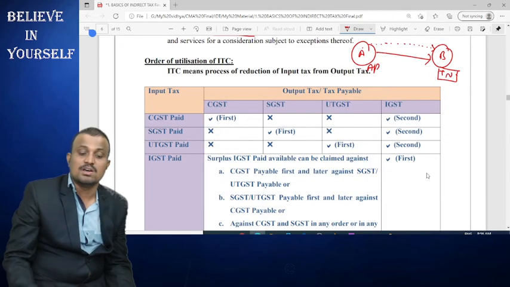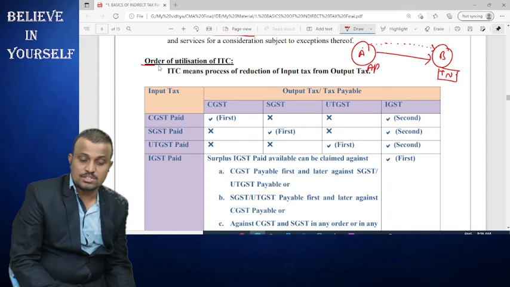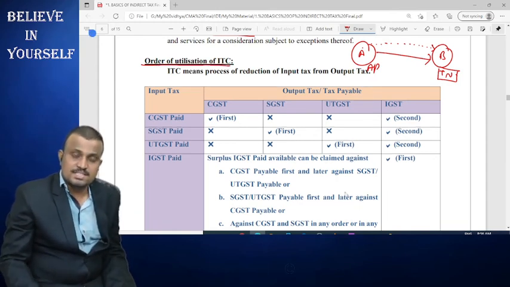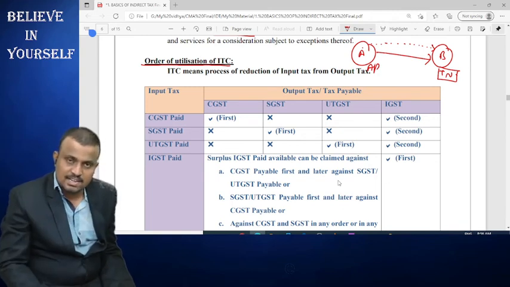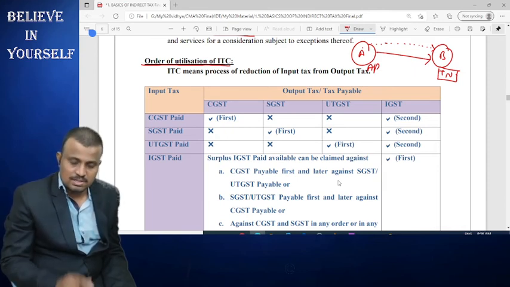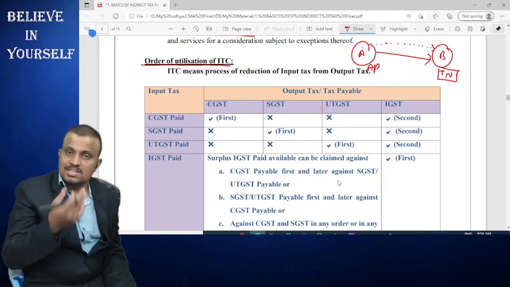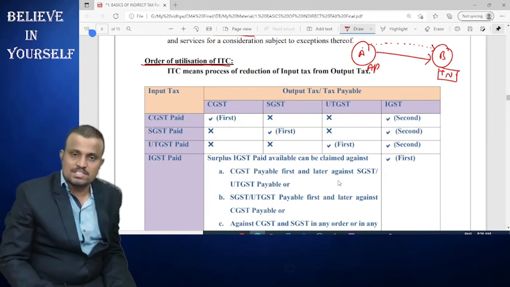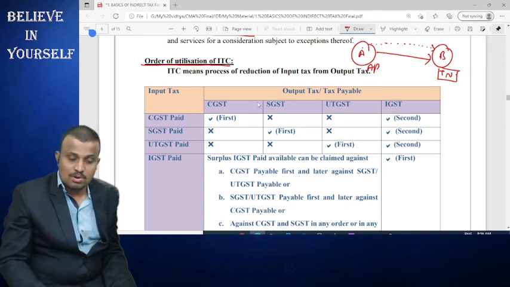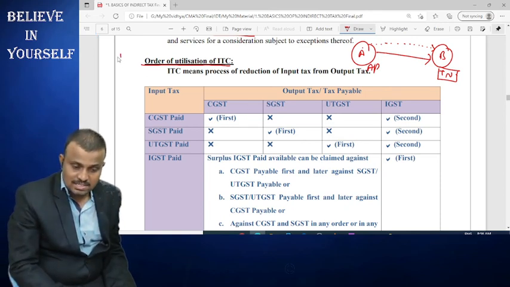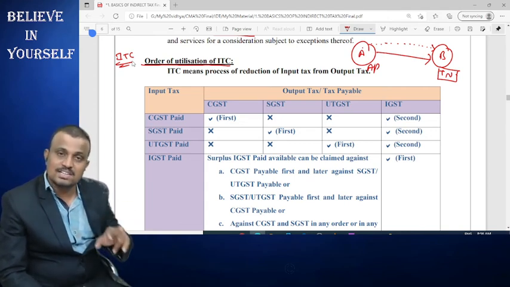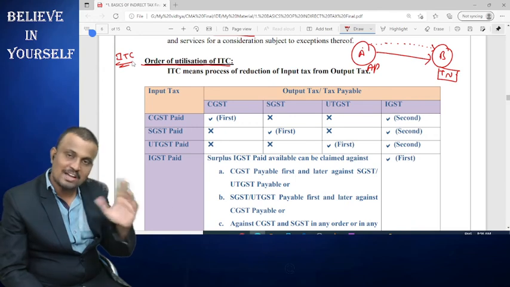Then, coming to the order of utilization of ITC. In case of previous indirect tax, one of the major drawbacks is nothing but what? Cascading effect. That cascading effect is nothing but an increase in the price of the product. That increase in the price of the product is eliminated by using one concept called input tax credit. So input tax credit is nothing but the process of adjustment of the input tax against the output tax while making the output tax payment to the government.